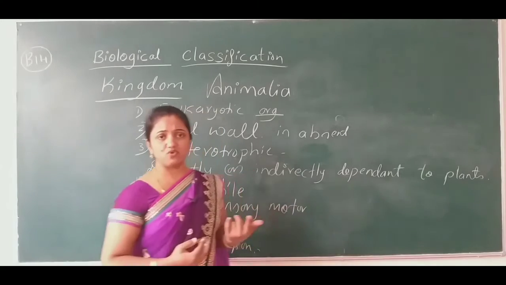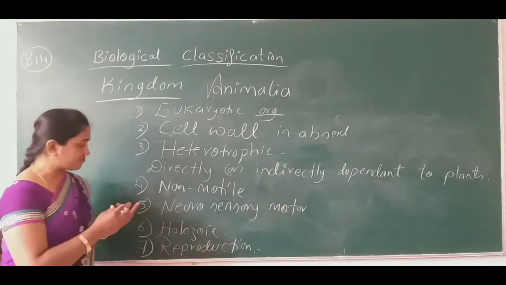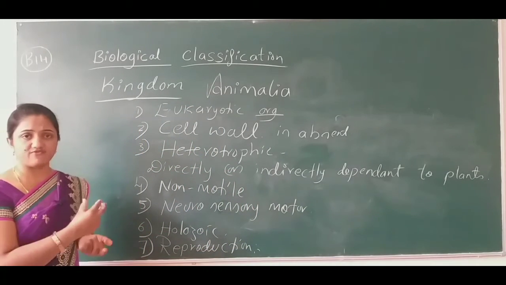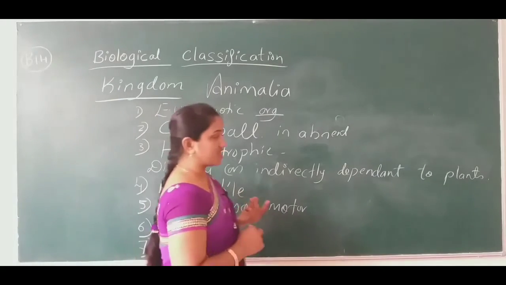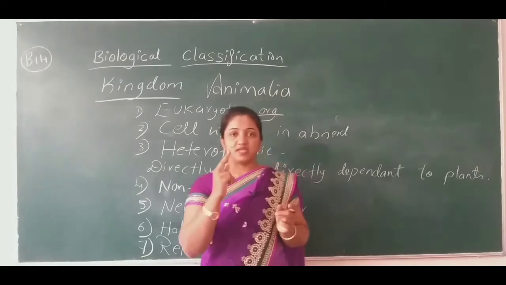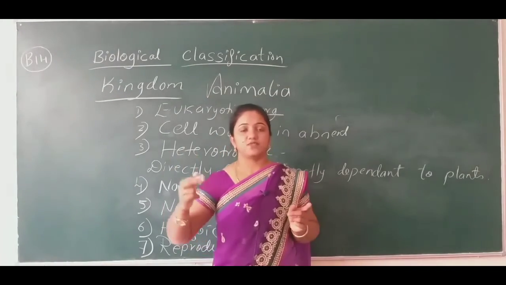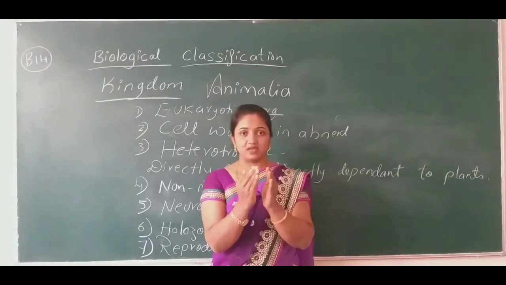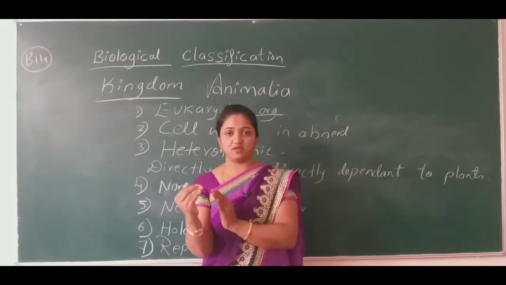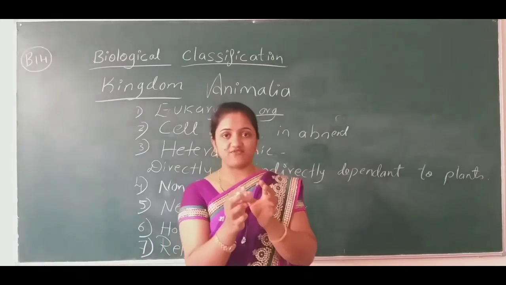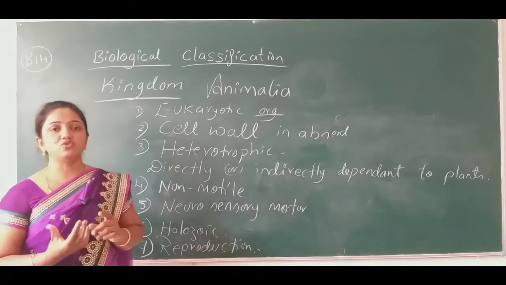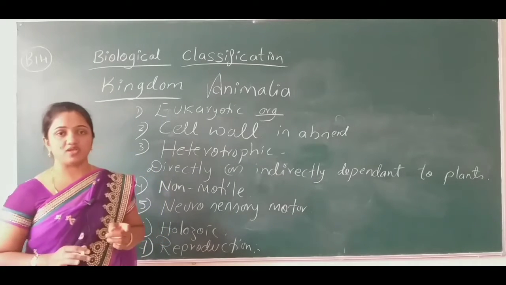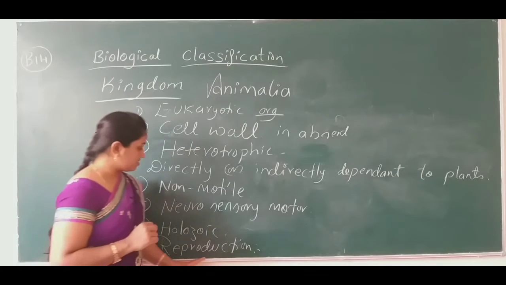That is one mode of vegetative reproduction. And remember one more thing: the cut part, whatever fragment separated from the body, is not going to germinate into a new animal body. Just remember that point.